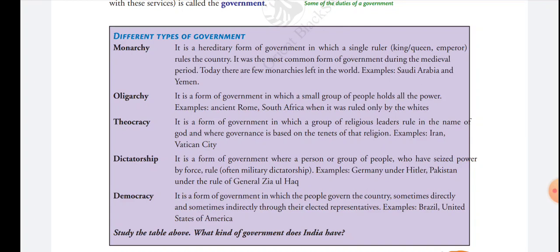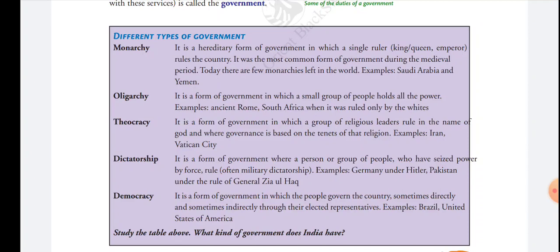Next one is oligarchy. Oligarchy is a form of government in which the country is ruled by a small group of people, and all the powers are held only by this group of people.